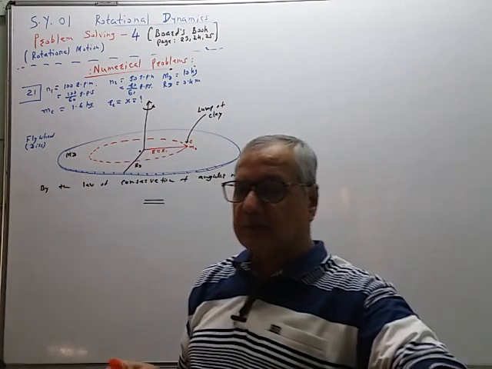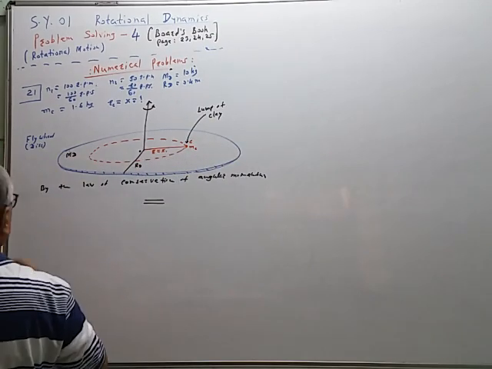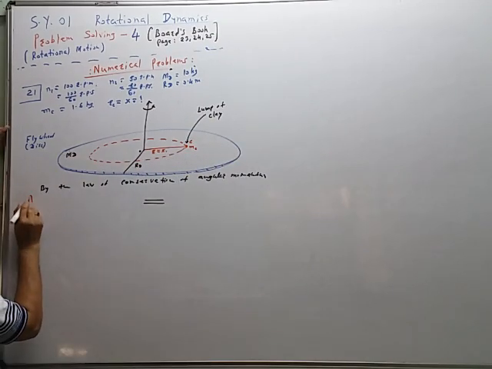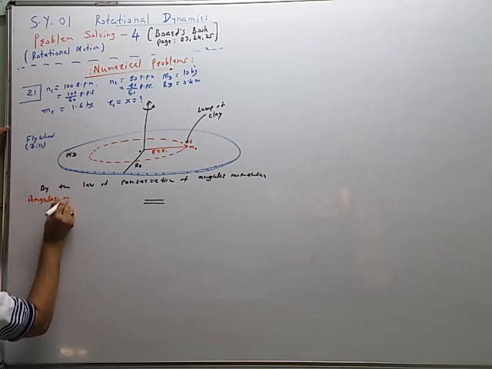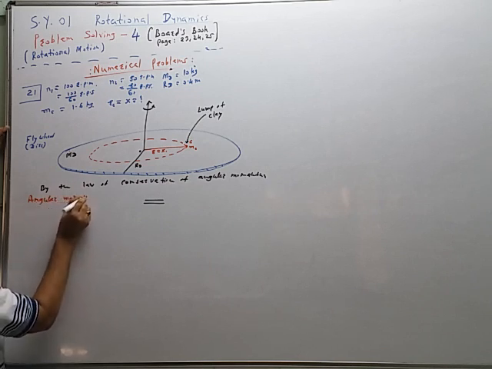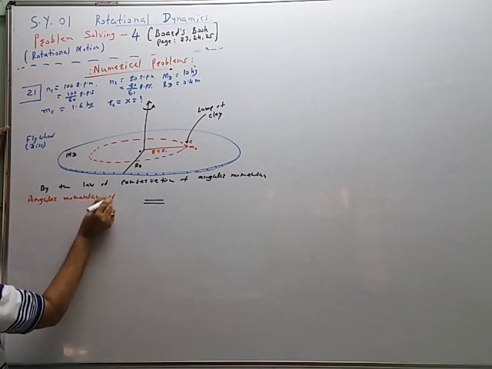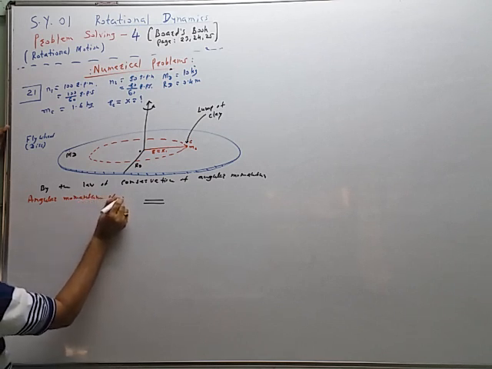Angular momentum of the disc before putting the lump of clay. Angular momentum of the disc, that is the flywheel.